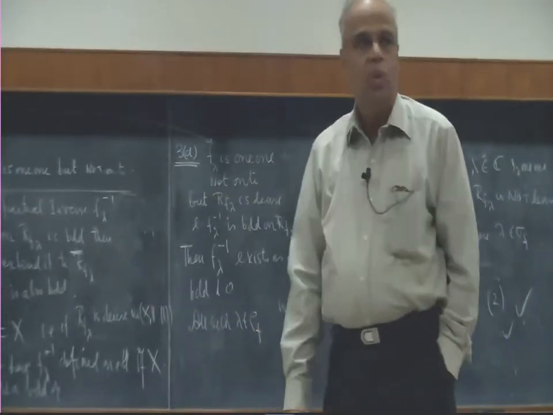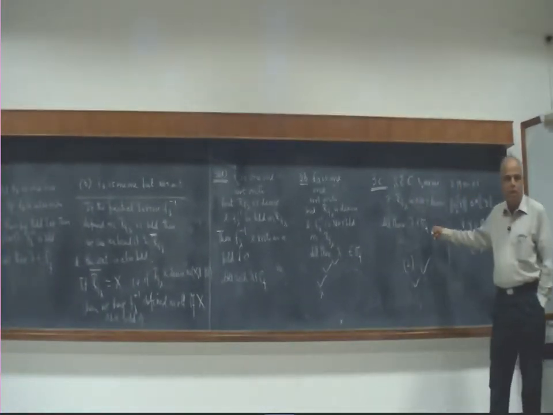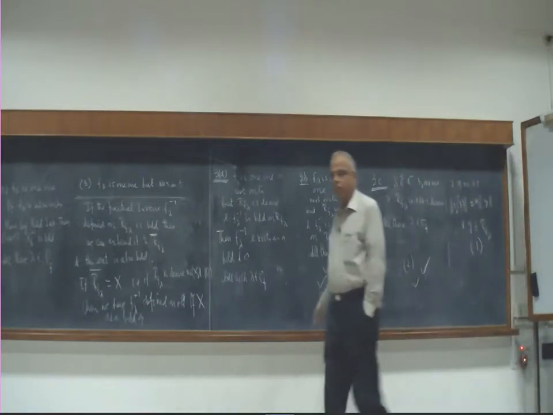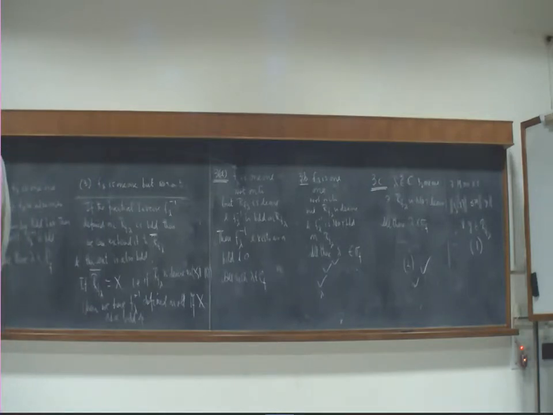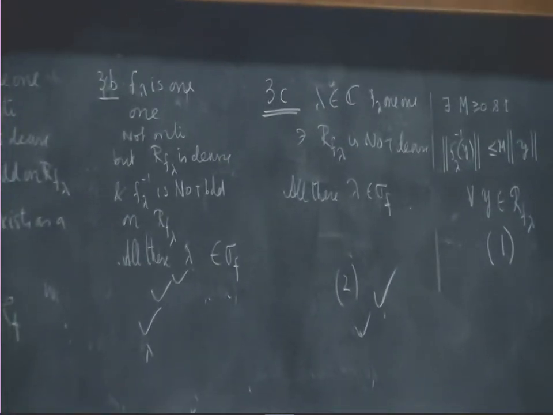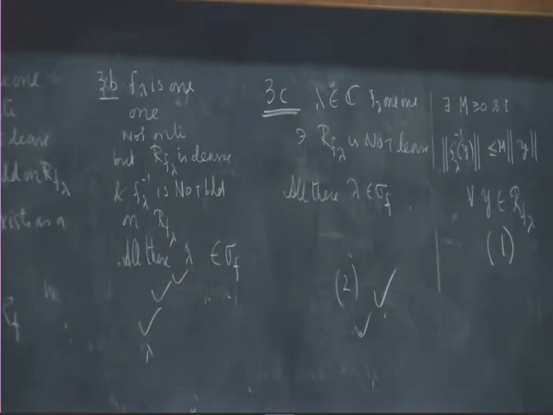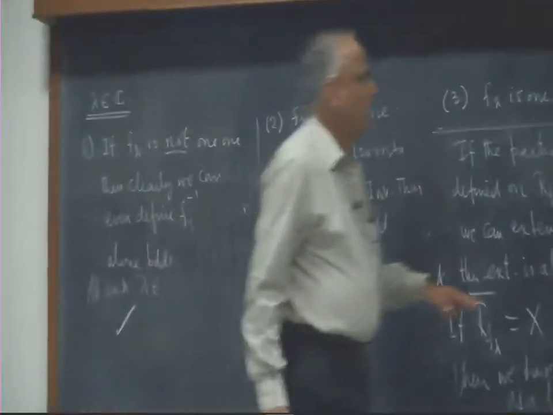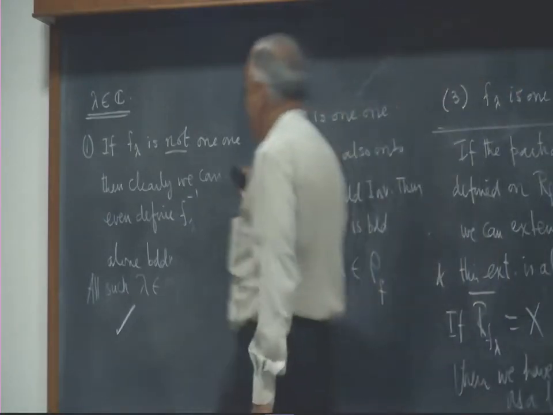One where f lambda is not one-one. Two where f lambda is one-one, but the range is not dense. Three where f lambda is one-one, range is dense, but the inverse is not bounded on the range. And in all other cases, the f lambda inverse exists. See, the 3 parts are disjoint. This part is different from this part, is different from this part. So, these are 3 disjoint pieces in the spectrum. So, hence the conclusion is